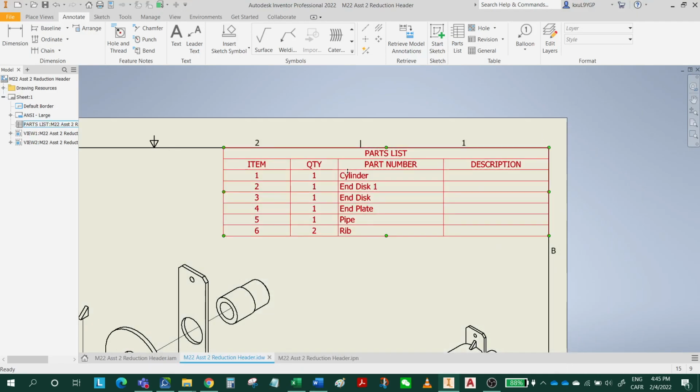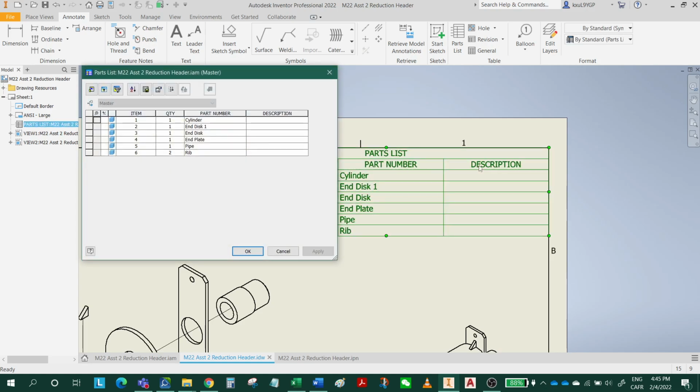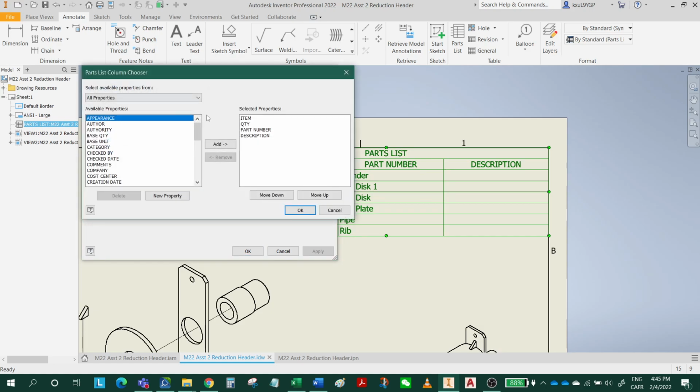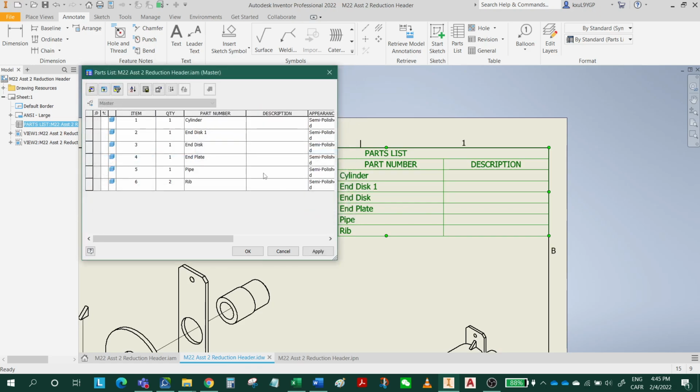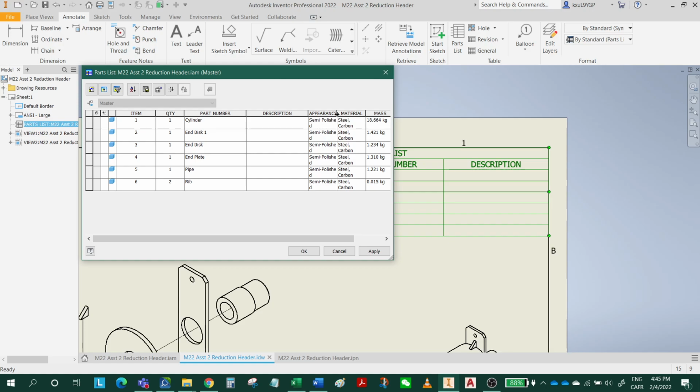So item number, quantity, part number, material, and mass. So double click on the parts list, select the column chooser. I'm gonna remove description. Click here and type M to find the material. Material, add, and mass, add. All right. Click OK. Now I have the material added, right?